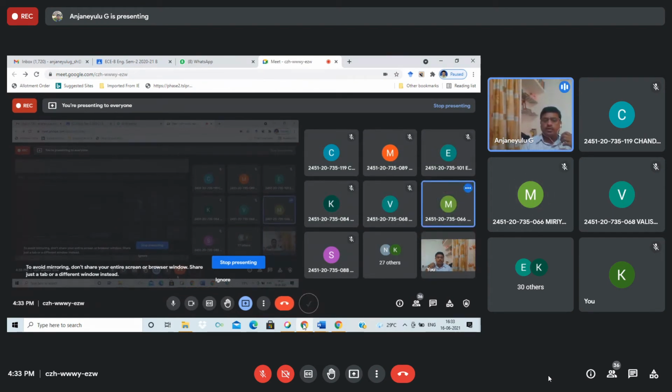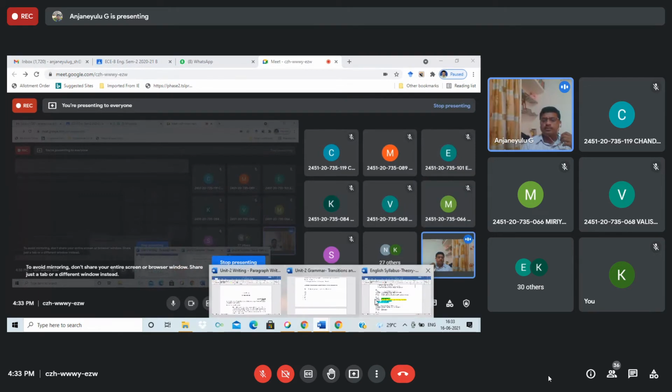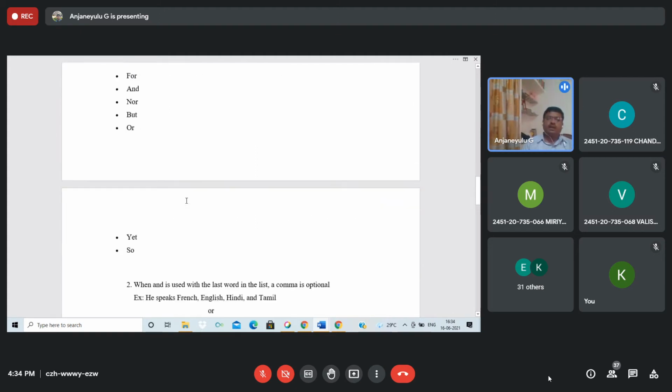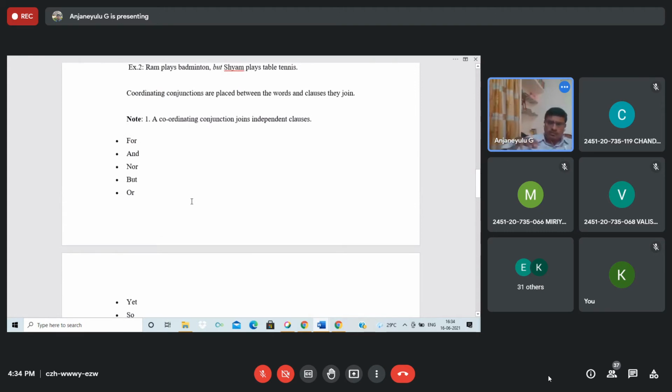Okay. So students, try to see that coordinating conjunctions also sometimes join independent clauses, right? These are a few of the coordinating conjunctions in the independent clause. An independent clause means a statement which does not depend on another sentence, like I'm a lecturer, that's it, and so on.